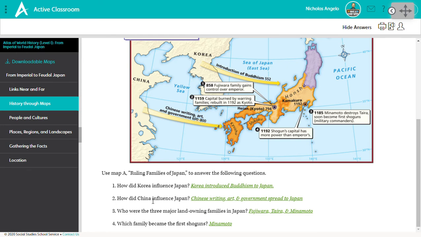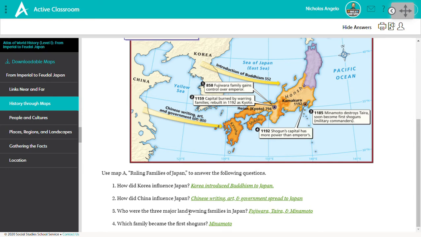2. How did China influence Japan? Well, look at all the things on the arrow here. We have Chinese writing, art, and government. Those are all things coming from China, going to Japan, beginning in the year 600. So you can say any of those. Writing, art, and government spread to Japan.